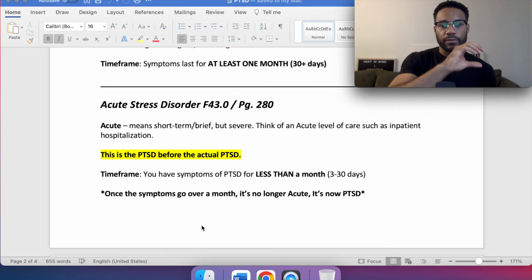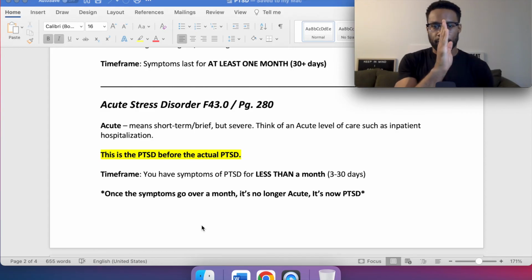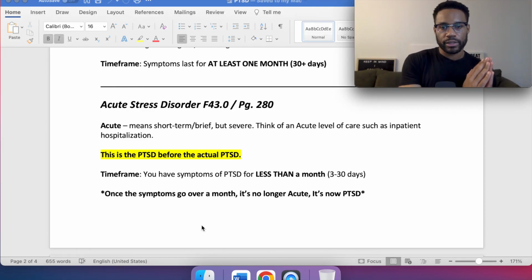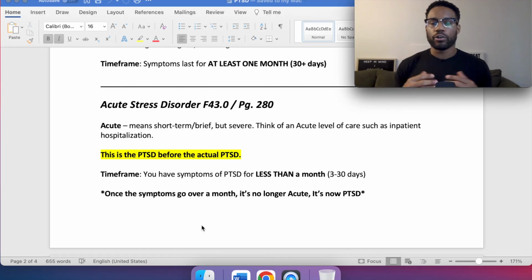Just like how schizophreniform, once it goes to 6 months plus, it's now schizophrenia because of how long the symptoms have been present. And the symptoms are essentially the same, right? If you're trying to differentiate between acute stress disorder and PTSD, you're going to have a very challenging time because they're essentially the same.